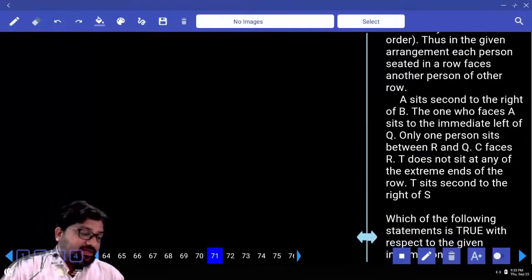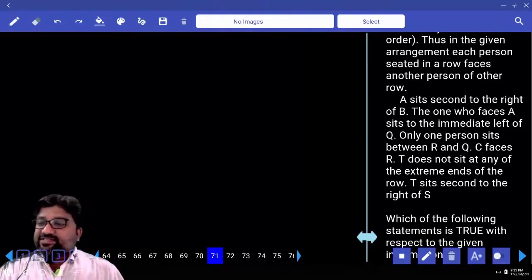Amma? Who are those persons who are facing north? P, Q, R, S, T. A, B, C, D are facing south.